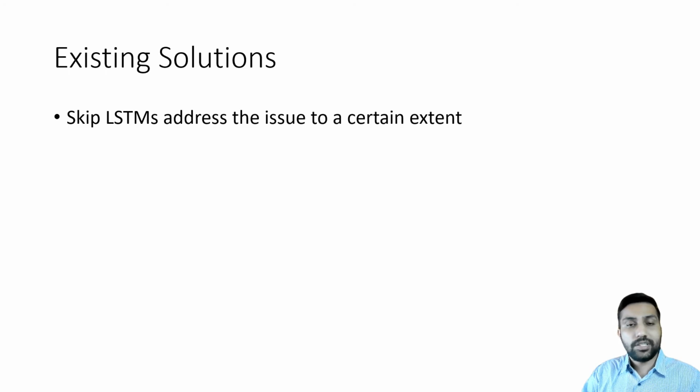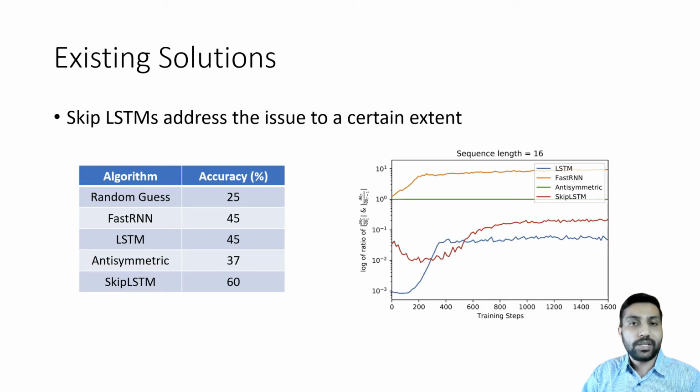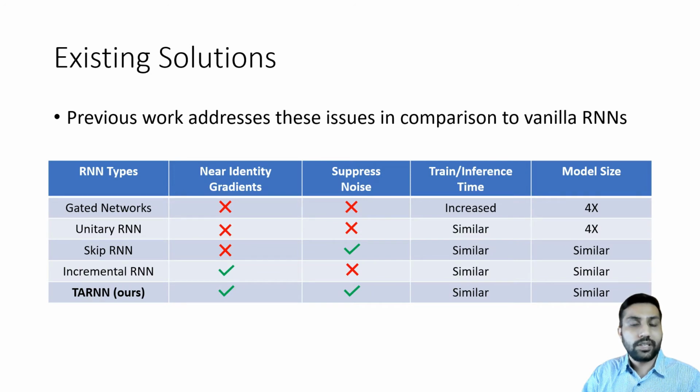Skip LSTMs address this issue to a certain extent. Let's apply this on the task. It improves upon the other architectures and achieves 60% accuracy, but still doesn't solve this task. The gradient plot for skip LSTM shows that it suffers from vanishing gradients. To summarize, many architectures either suffer from vanishing gradients or do not suppress noise effectively. Our work fixes gradient issues as well as suppresses the noise via ordinary differential equations.